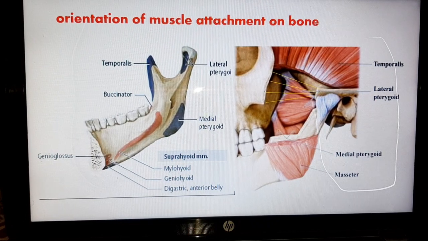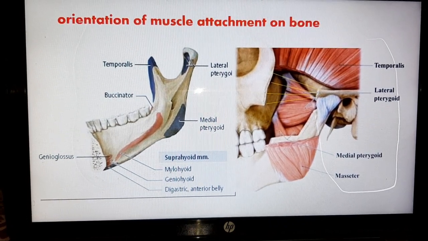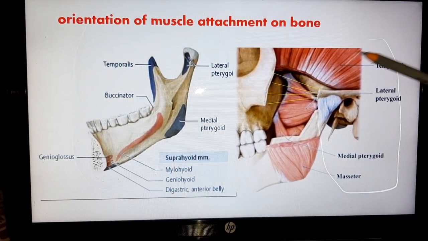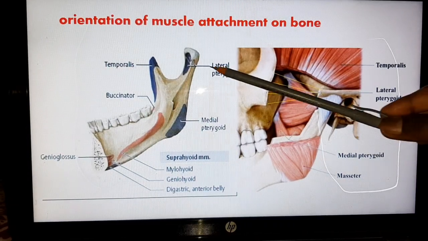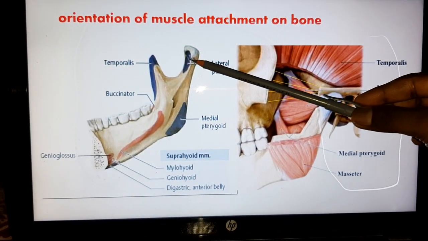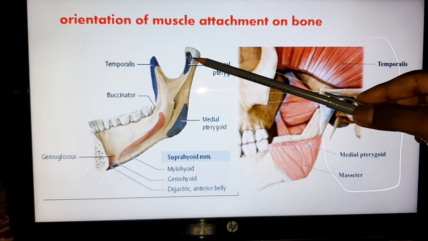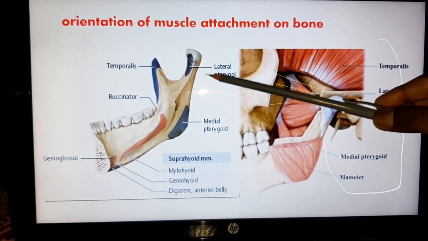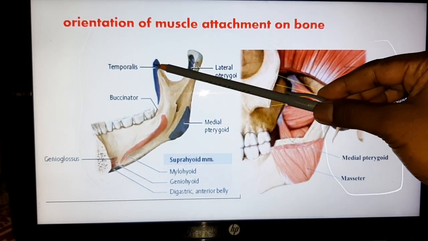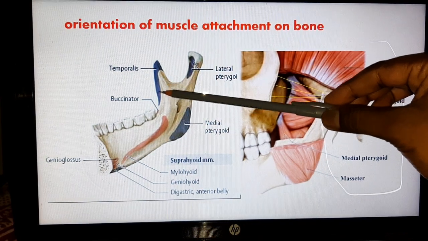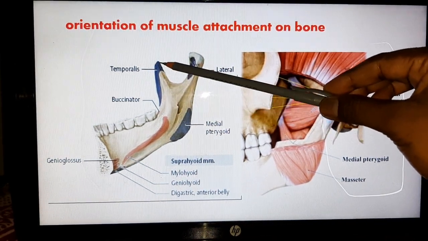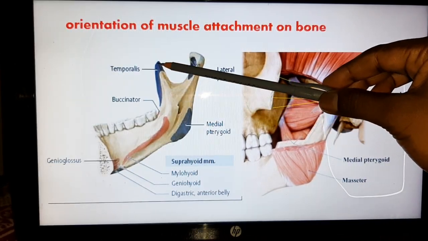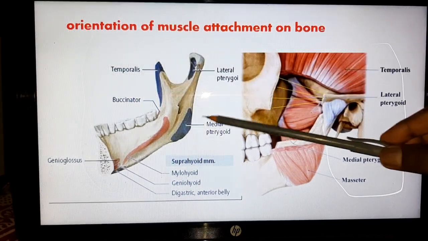Now comes to orientation of muscle attachment on bone. Look at the first picture. Here is the pterygoid fovea, in which there is insertion of the lateral pterygoid muscle. This one is the coronoid process, and this is the anterior border of the ramus. At this side there is insertion of the temporalis muscle.